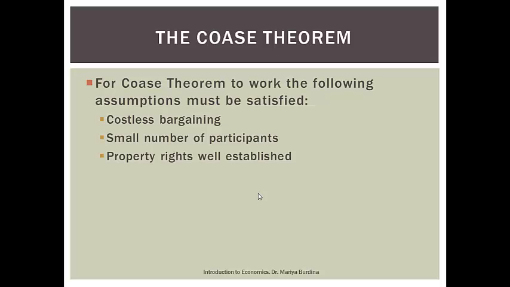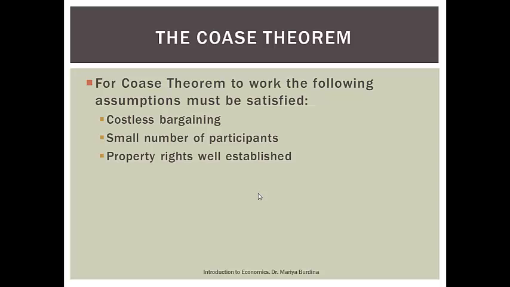We also saw from this example that we have a pretty small number of participants. Imagine UCO negotiating with everybody who smokes on campus about quitting smoking. It's going to be very costly and a very long negotiation, which is not going to work in the end. Also, we have to make sure that the property rights are well established.